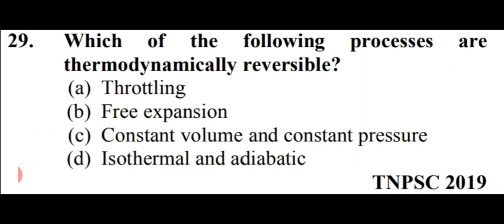Which of the following processes are thermodynamically reversible? Options are throttling, free expansion, constant volume and constant pressure, and the last option is isothermal and adiabatic. So friends, the last option, isothermal and adiabatic, is the process which is thermodynamically reversible. So option D is right here, isothermal and adiabatic.